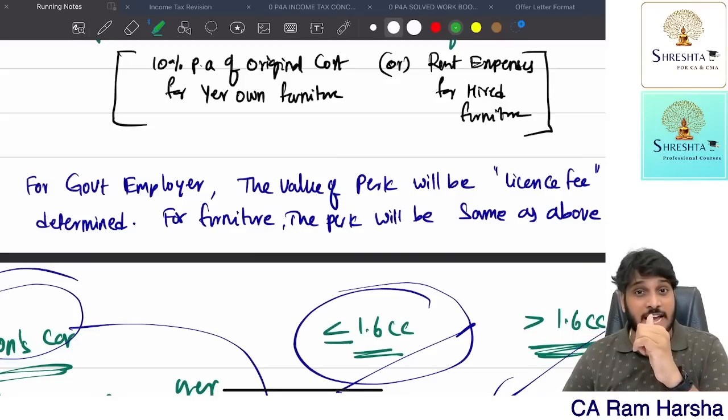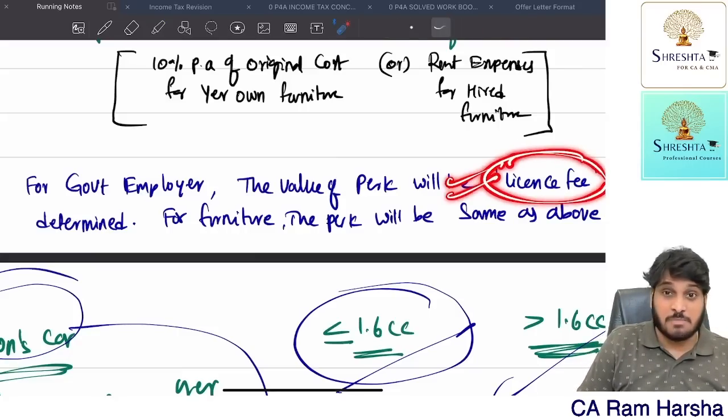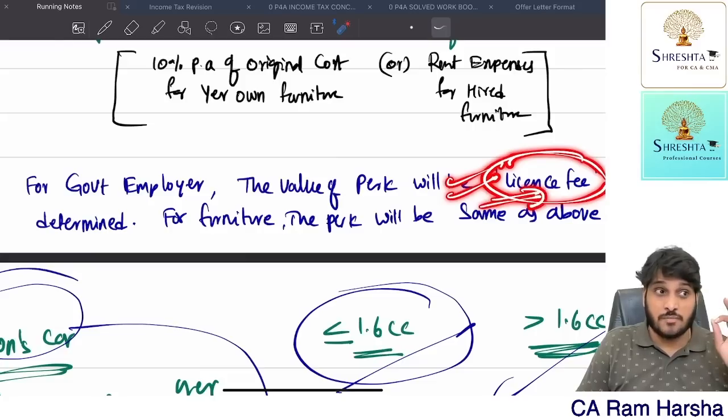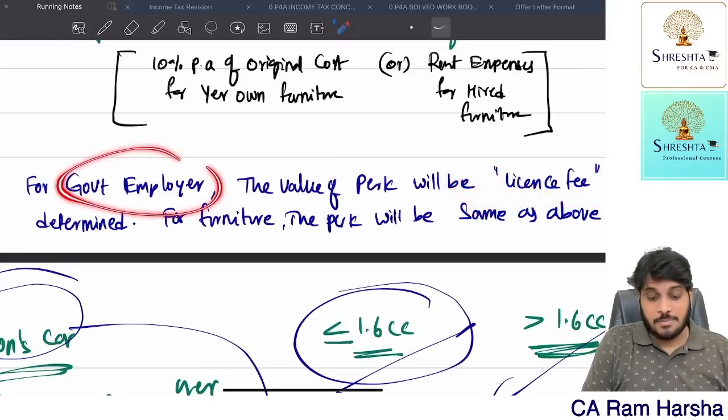How much amount can we tax? What is the value of the benefit that we can tax? Very simple. Whatever license fee is determined by the government per month, that itself is treated as the value of the house per month. So this is the taxable value for a government employee.